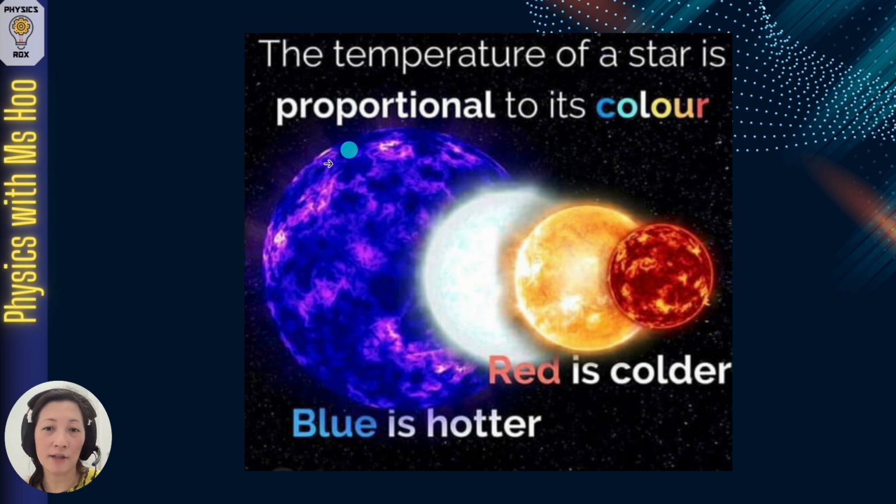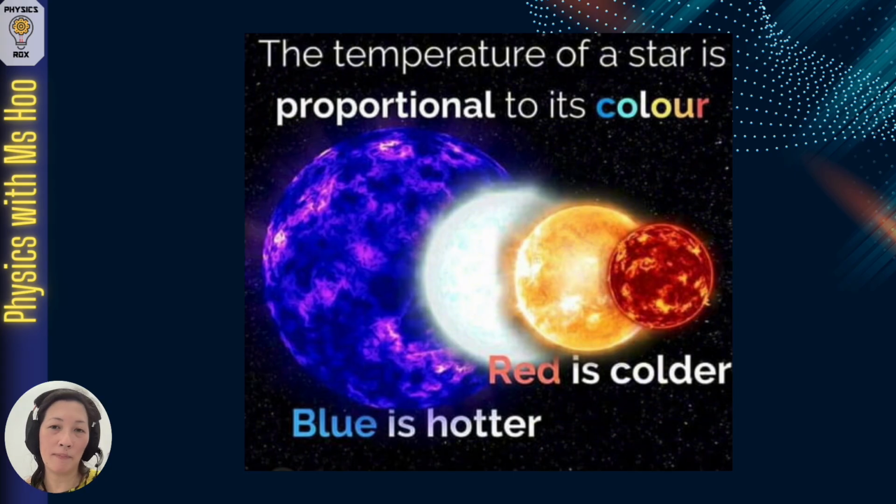while red color stars tend to be colder. So it is not because red is cold and blue is hot, it is because the greatest intensity of the electromagnetic wave that we see is blue for black body radiators with higher temperatures, while black body radiators with lower temperatures tend to have red as the greatest intensity of all the electromagnetic waves that are emitted.